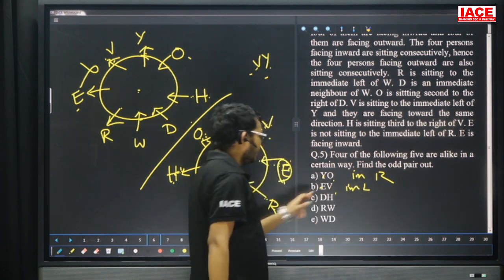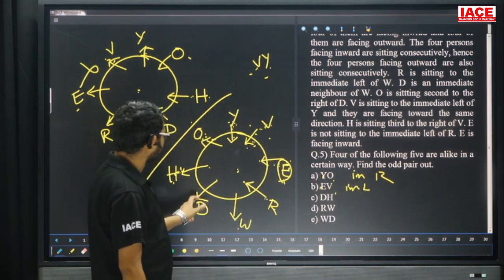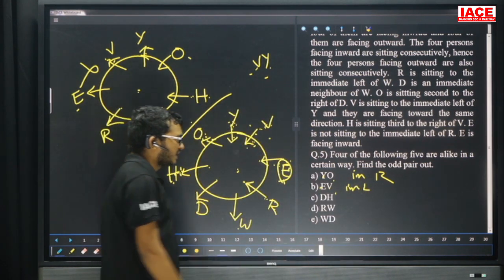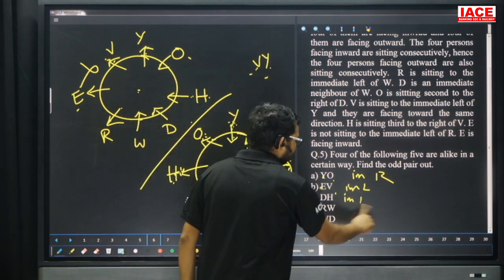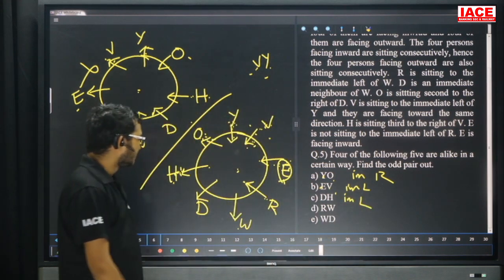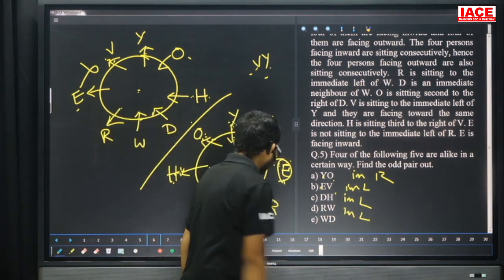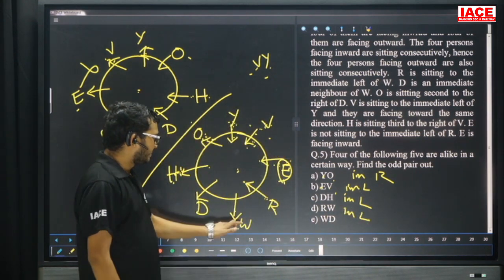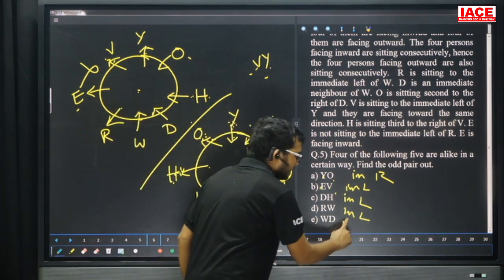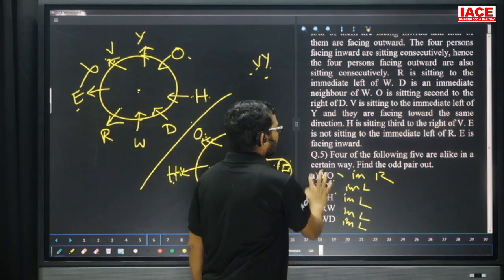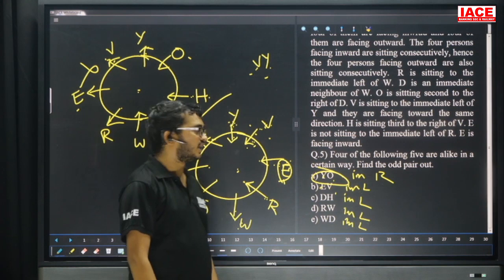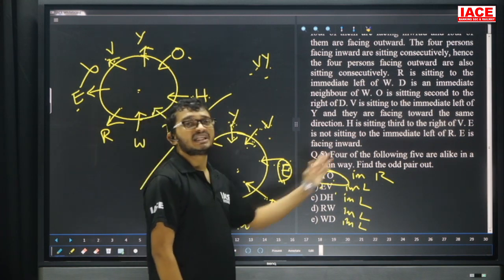Next one, D and H. D is immediate left of H. This one also immediate left. R and W. R is immediate left of W. This one also immediate left. W and D, W is immediate left of D. That means this one also immediate left. Then which of the following is the odd one out? The answer is option A, because the first person is immediate right of the second person.